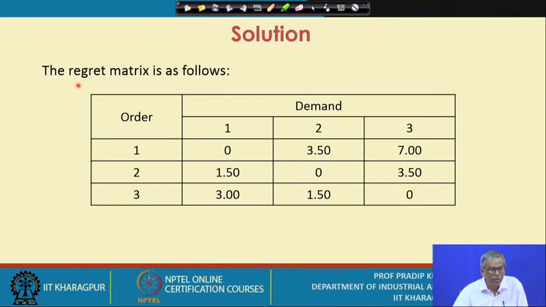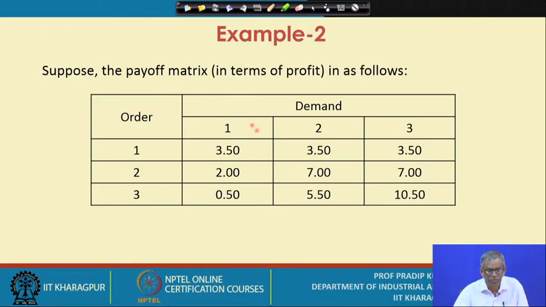Now what do you do? You apply the regret matrix. How do you compute the regret matrix? It is essentially the opportunity cost matrix. So just refer to this particular table. What do you find? When the demand is 1, if you order for 1, you get a value of 3.5. If you order for 2, you get a value of 2.00, and if you order for 3 units, you get a value of 0.50. So obviously the payoff matrix is in terms of profit. That means the higher values are always preferred.